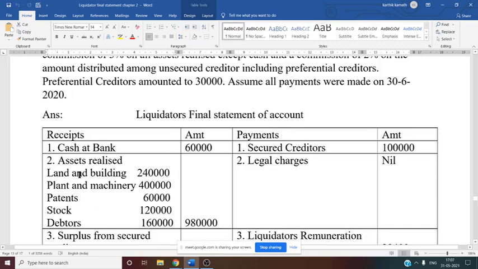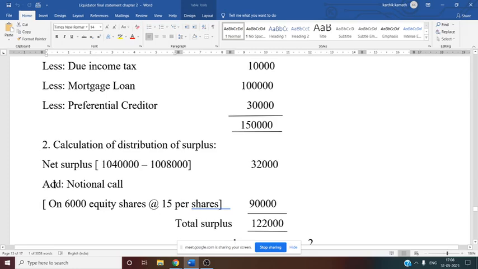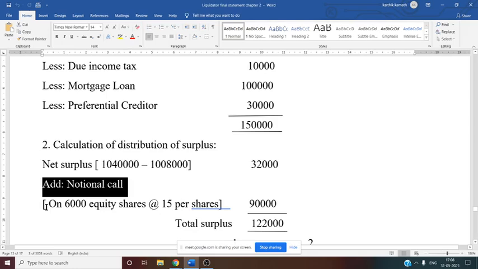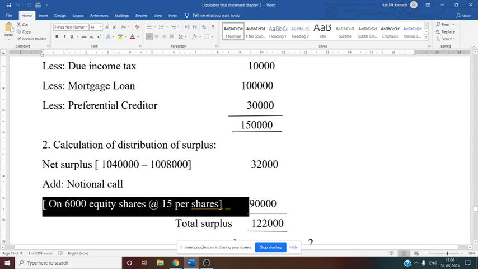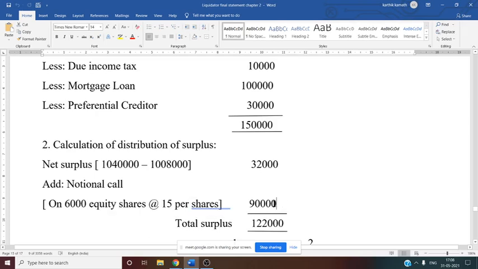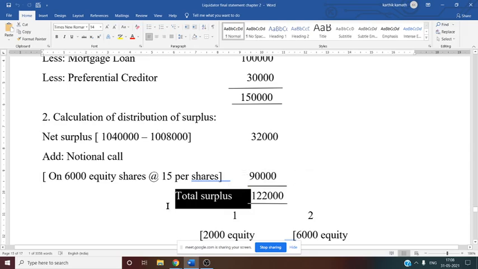See this, after the net surplus of 32,000, you have to add the notional call to the net surplus. That is for the second category, 6,000 equity shares at 15 per share. How did we get 15? That is maximum paid up value minus minimum paid up value, 75 minus 60, we got 15. So that amount is 90,000. Now you need the total surplus. See this, the total surplus we want: 32,000 plus 90,000, you will get the total surplus as 1,22,000. So this is our total surplus.